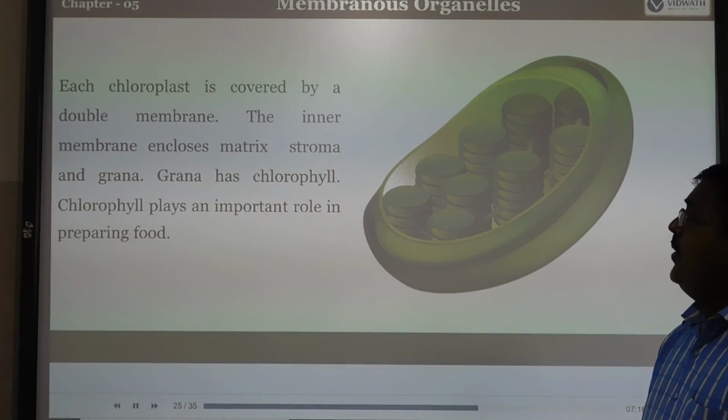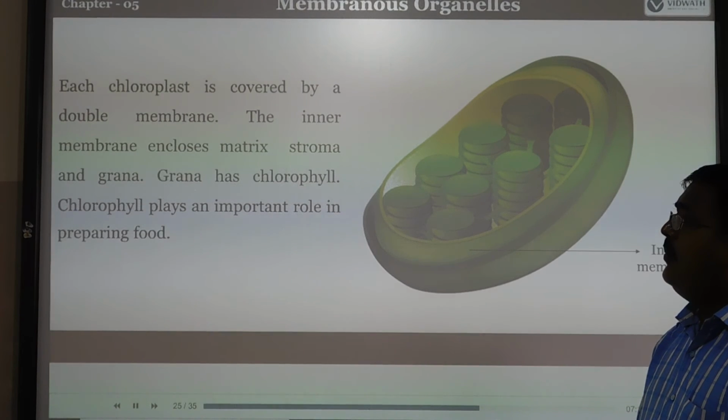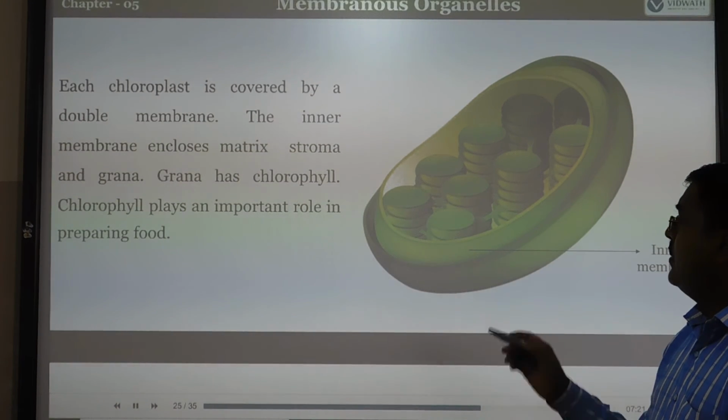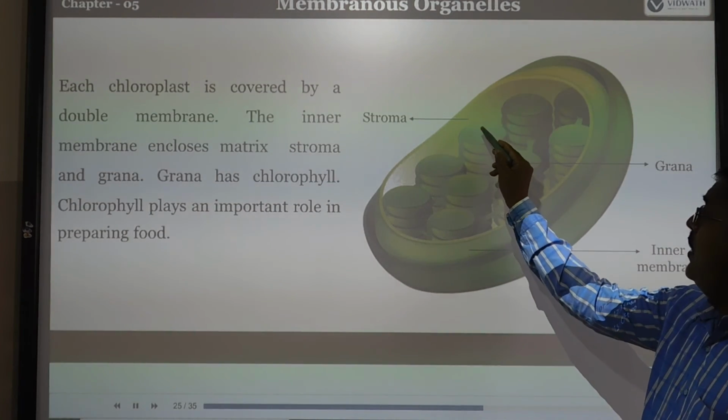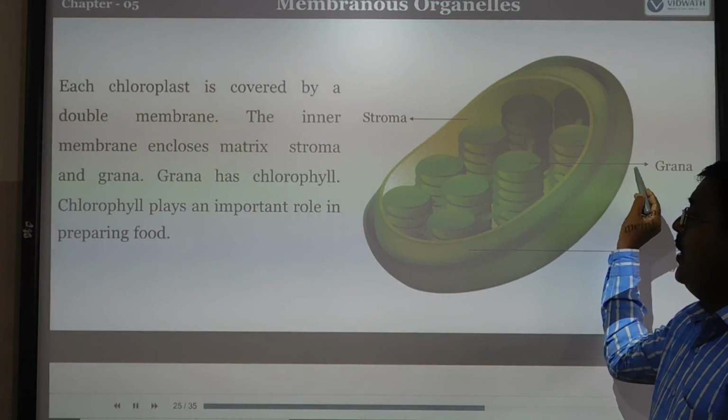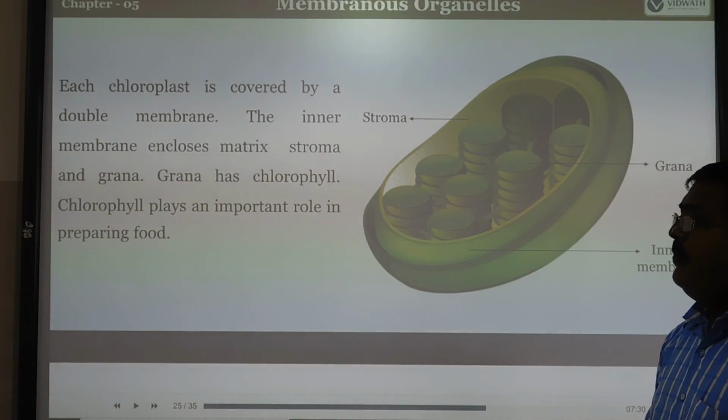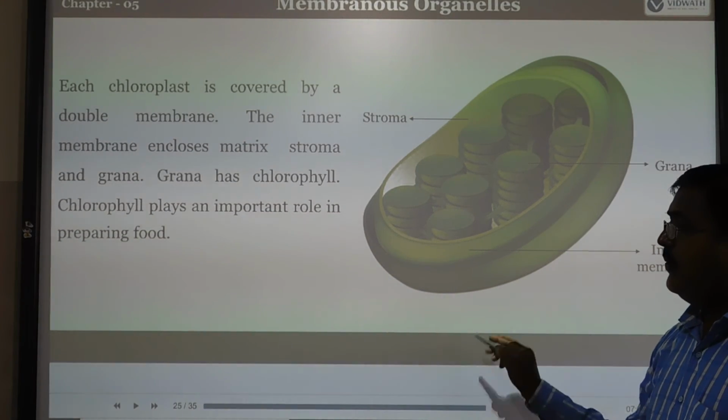Each chloroplast is covered with a double membrane. The inner membrane encloses the matrix. So this part we can record as the inner membrane, and this we can record as the stroma and grana region. Chlorophyll plays an important role in the preparation of food.